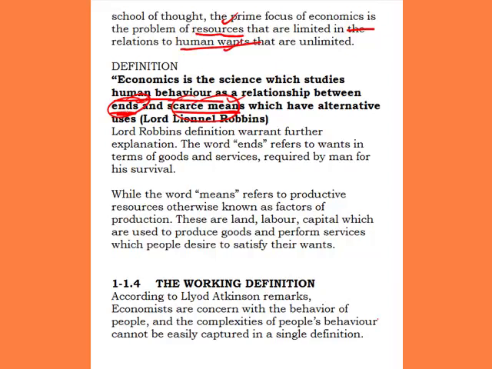The first one is the end, while the second one is the scarce means. We have talked about the ends to be our wants, which are unlimited, while our scarce means is our resources which are used in satisfying that end, and mostly they are the factors of production. So the relationship between these two terms, as it relates to the behavior of human beings, is what Lionel Robbins states as the definition of economics.